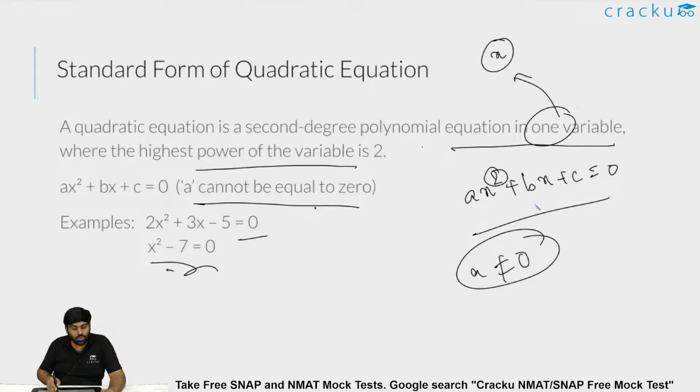You need not think that b should also be not equal to 0. That is not the case. b can be equal to 0. Still it can be termed a quadratic equation, but a should not be equal to 0. a is also known as the leading coefficient. In a polynomial, the coefficient of the highest power is known as the leading coefficient. This leading coefficient can never be equal to 0 for a quadratic.